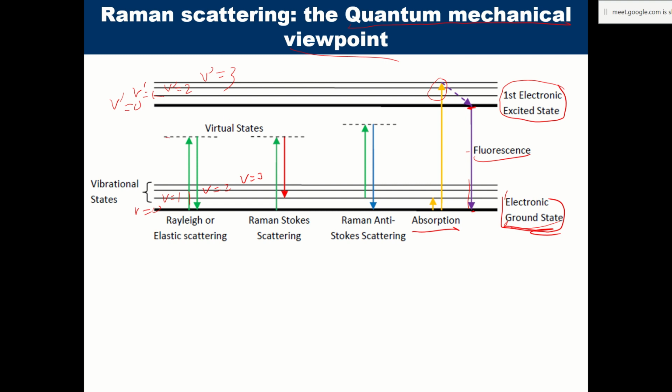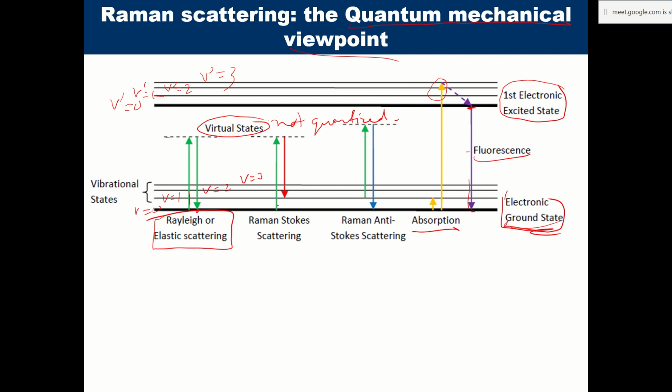Virtual states are not quantized, so these are not real states. So if there is no energy change and after going to the virtual state it comes back to the same vibrational state of the electronic ground state, then it is Rayleigh scattering or elastic scattering.